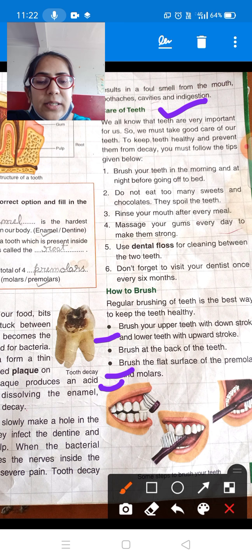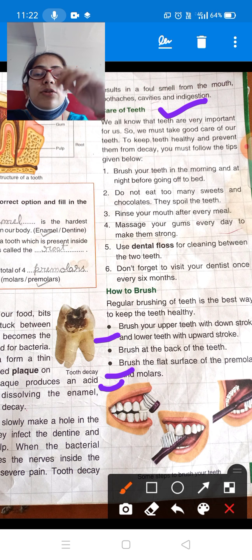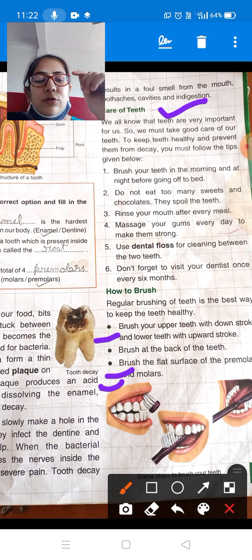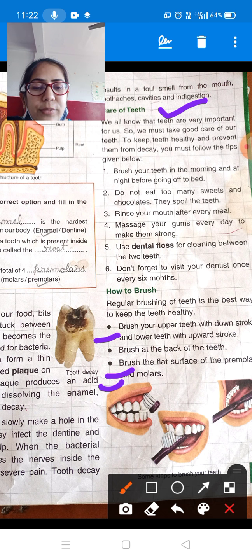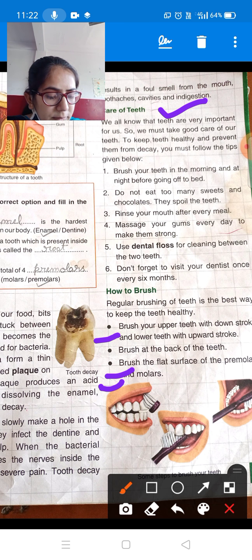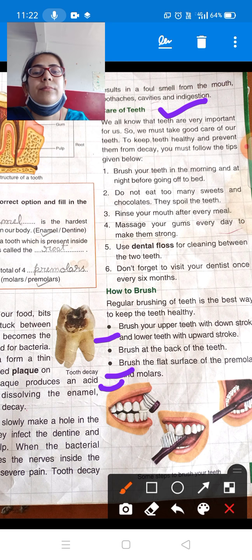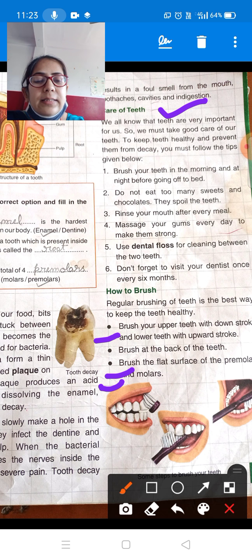The next is, brush the back of the teeth. You should not brush only at this level. You should brush your teeth from the back side also, from the side which is inside the mouth. Brush the surface of the premolars and molars. We should brush the premolar and molar teeth very properly, because those teeth are flat teeth, so we should very properly clean those flat teeth.